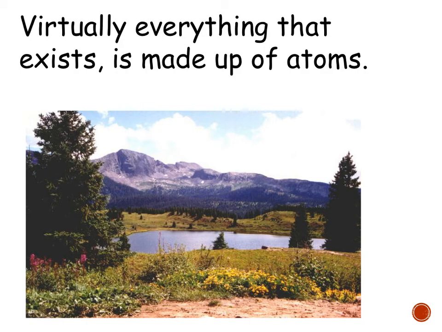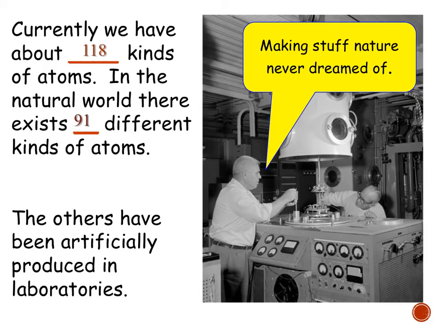We're going to talk a little bit more about atoms now, and you should know that atoms are absolutely the smallest building block of life. They make up all things. The current periodic table actually has all 118 elements. So there are 118 different kinds of atoms in the world. Only 91 of those atoms actually exist on their own, naturally. Others have been artificially produced in laboratories. We call those synthetic elements.